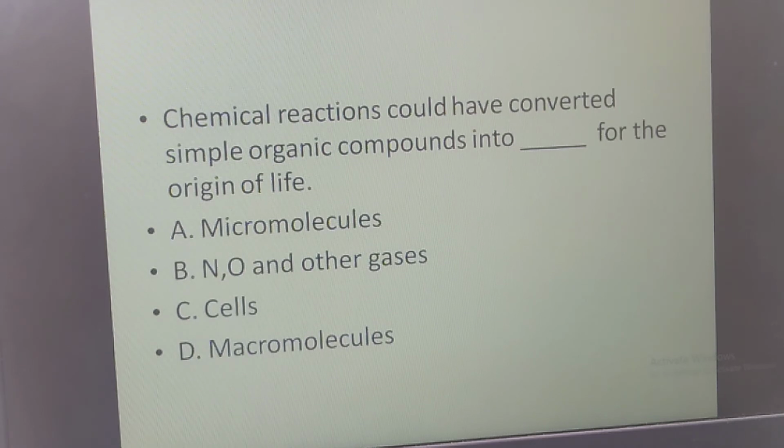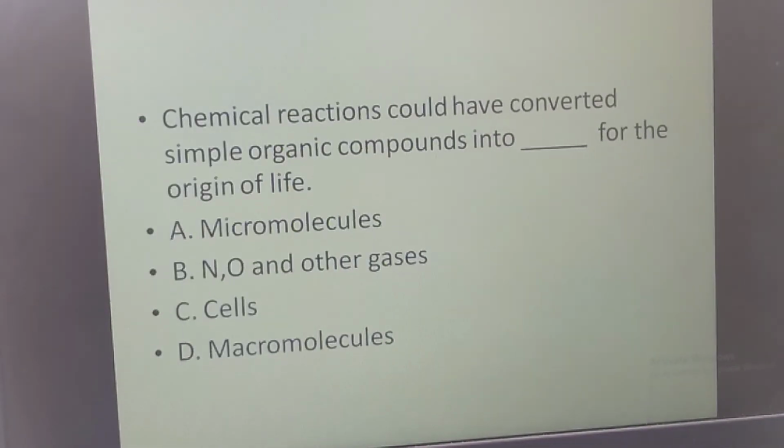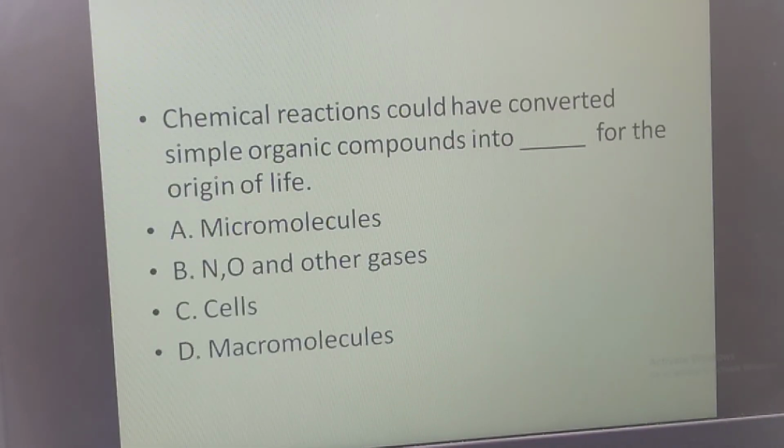And the next one is, chemical reactions could have converted simple organic compounds into dash for the origin of life. We have seen that series where the chemical reactions took place and those simple organic molecules combined or interacted, and formed what for the origin of life? The options are micromolecules, nitrogen, oxygen and other gases, cells, macromolecules.